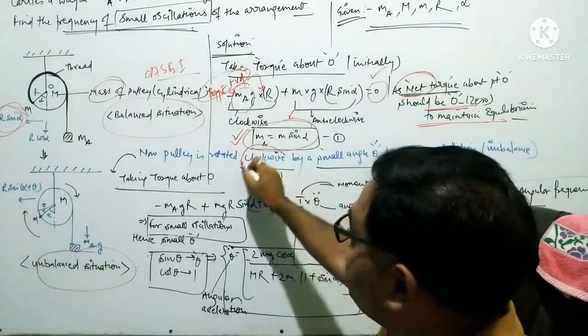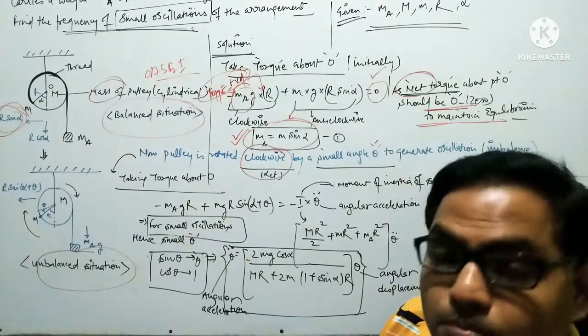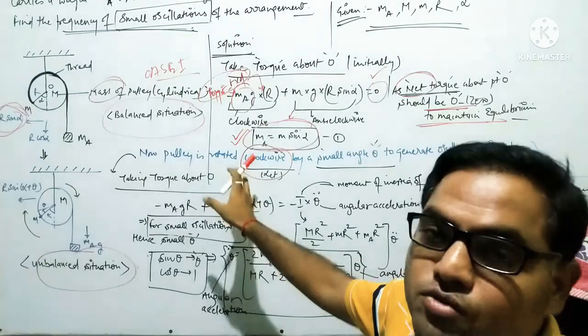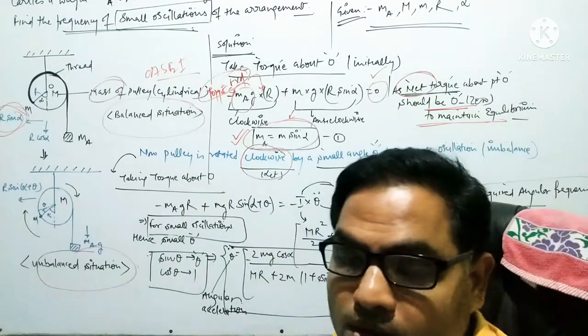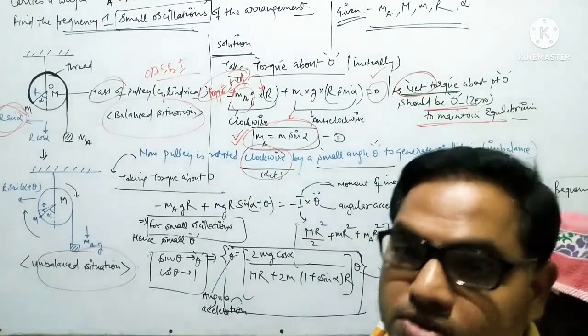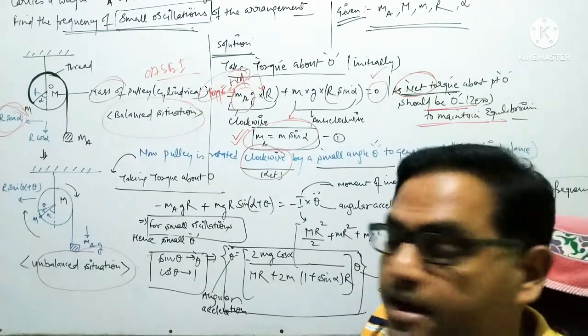Now we have displaced the pulley by an angle theta in the clockwise direction. I have just assumed a clockwise direction. You may assume an anti-clockwise direction also, but we have considered clockwise. The result will be the same. You can try it at home.